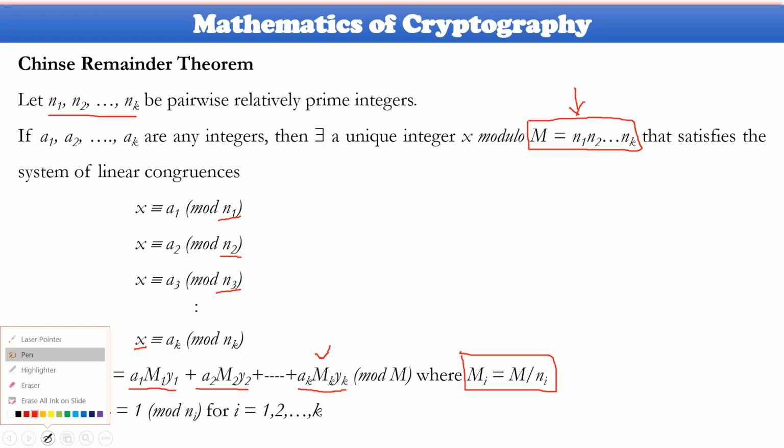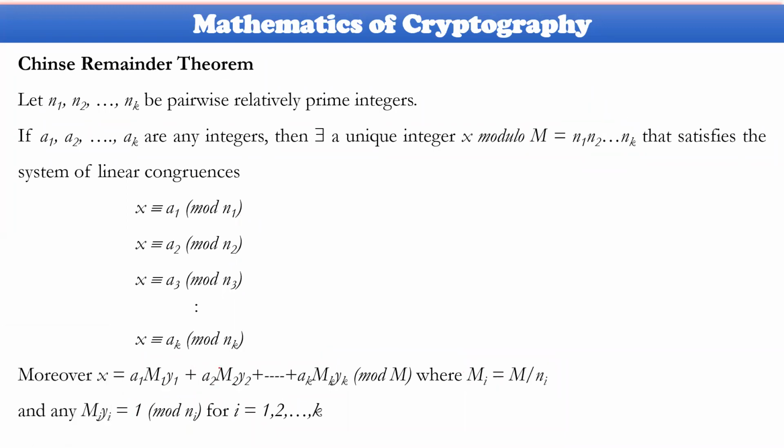Then how could you consider all those issues? Here you need to concentrate. The first item to take into consideration is all the equations you have been given, because you have as much information as needed to calculate the x value. That is a1, a2, a3, a4, everything, and n1, n2, n3, and so on up to nk, is available here. This is the first point you need to observe.